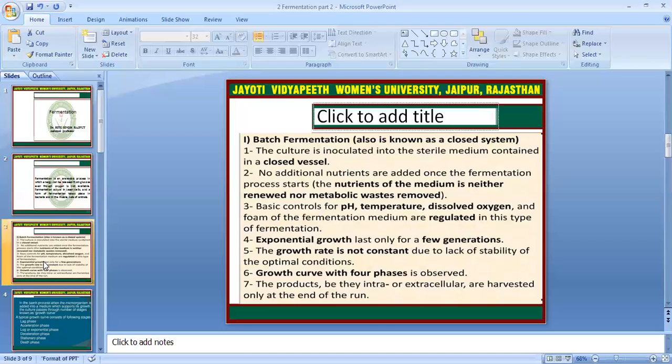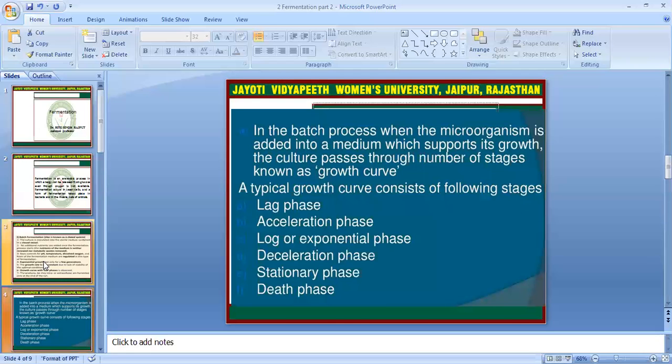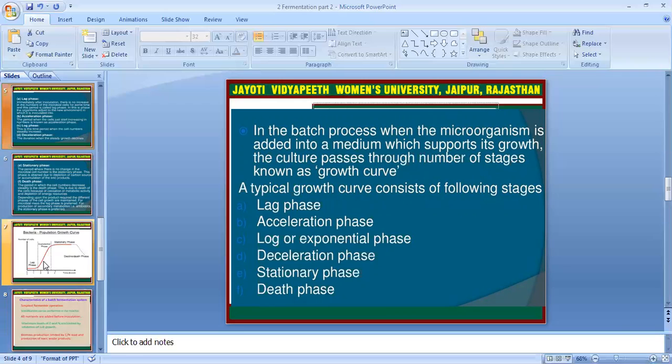There are some growth phases in our batch fermentation. We are discussing further in the PPT. The product, be it intracellular or extracellular, is harvested. There are some phases in batch fermentation we are discussing here. So we can isolate the growth of a particular culture through the growth curves. The typical growth phases are lag phase, acceleration phase, log or exponential phase, deceleration phase, stationary phase, and death phase.